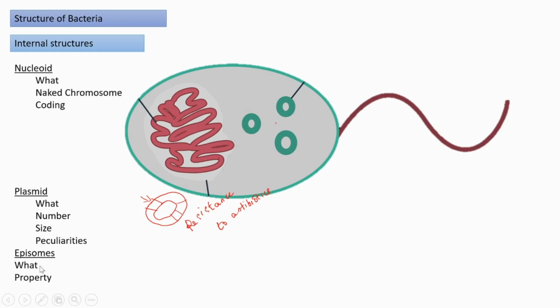Next, what is an episome? It can exist both as extrachromosomal DNA as well as it can incorporate into the main genetic material. That is an episome. And after incorporating, it has a property that I am going to tell you. After incorporating into the genome or the nucleoid, it cannot replicate independently. And this is also involved in transfer of genes. Next,